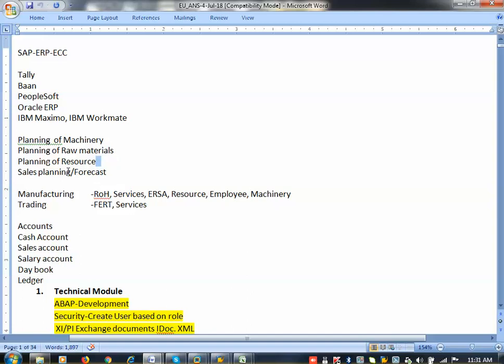Now, sales planning or forecast. Sales planning means now I have manufactured the rice path, idli, vada, everything. Then we need to sell it, no. So in the morning idli will be prepared. Today I started the business today only, because people don't know whether the hotel has started here or not. First day I will prepare only 100 idli. Next day 200, based on the requirement. Otherwise batter will be ready. That is a semi-finished product. Rice and dal will be mixed together, soaked in a tumbler, and then we will grind it with the help of a grinder. That is a semi-finished product. The finished product will be dosa and idli.